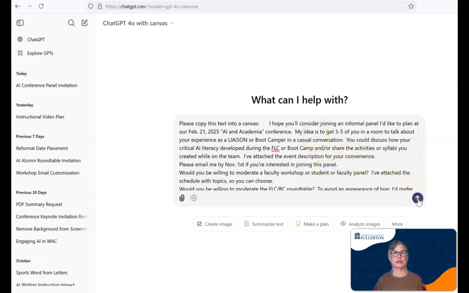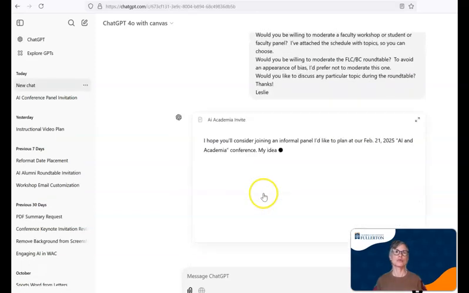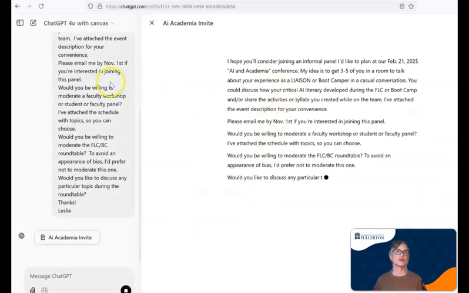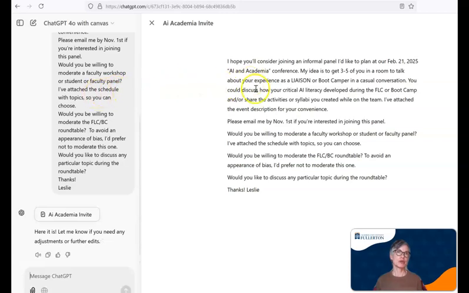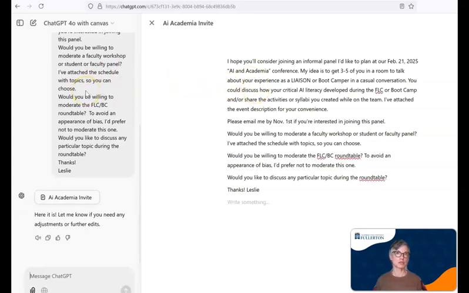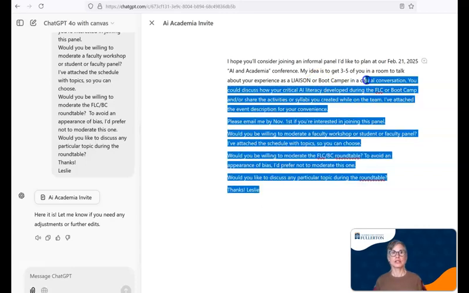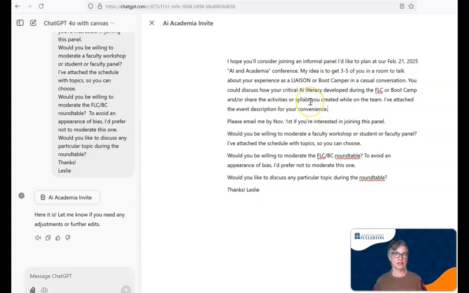So let's see what happens when I ask it to work. So you notice that this just changed. We have two windows now, one on the left to interact with ChatGPT and one on the right to start working on text. I can highlight things and start asking questions or start editing.